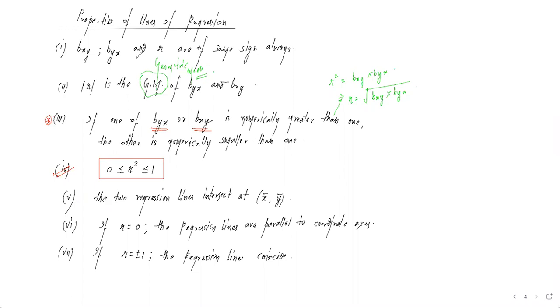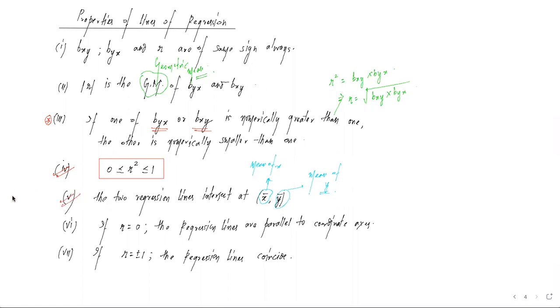जाएगा. Next, in the fifth property, they are saying that the two regression lines intersect at x bar and y bar. First of all, x bar और y bar क्या signify कर रहा है? X bar signifies the mean of x and y bar signifies the mean of y. तो यहाँ पे हमें बोला जा रहा है कि अगर हमें दो regression line दिए हुए हैं and we have been asked to find the mean of x and mean of y, what we need to do is simultaneously solve both the equations.